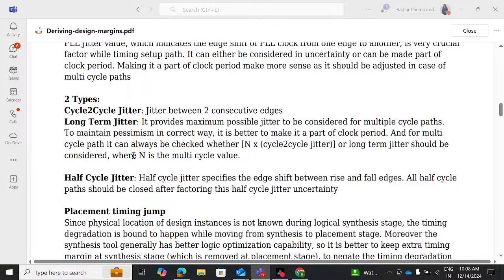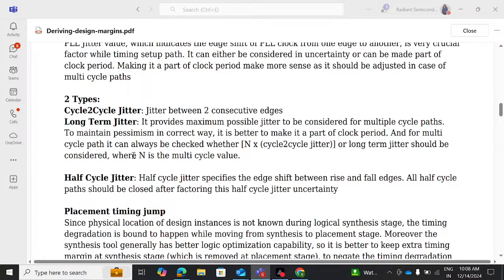To maintain pessimism in the correct way, it is better to make it a part of the clock period, and for a multiple cycle path, it can always be checked whether n times cycle to cycle jitter or long term jitter should be considered, where n is the multi-cycle value, right? So there are again different types of jitters coming from the PLL. It can be cycle to cycle jitter, which is nothing but jitter between two consecutive edges, or it can be long term jitter, which is nothing but the maximum possible jitter to be considered for multiple cycle paths.